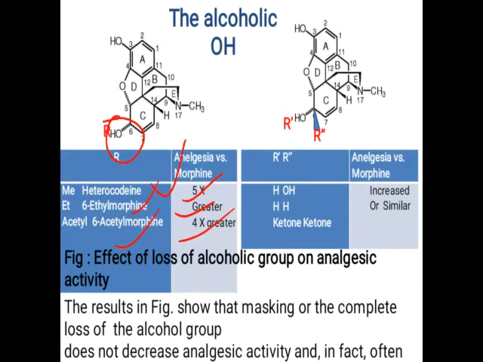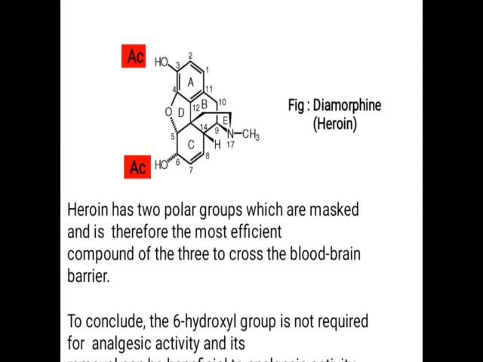So all the other groups are the same. Here R and R dash. If R dash is H, meaning a hydroxy group, and this is also a hydroxy group, then it increases activity or gives a similar kind of activity. So these substitutions can give increased activity or a similar kind of activity. It shows that the complete loss of the alkyl group does not decrease the analgesic activity. In fact, it increases the activity.